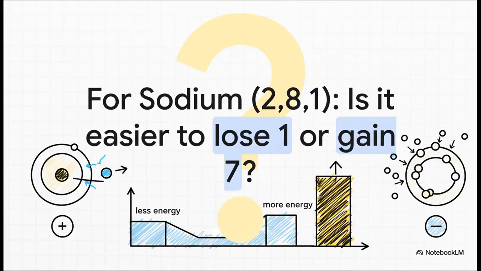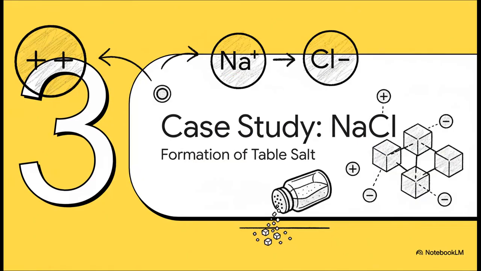It's really a simple matter of energy. Losing one electron is far, far easier than trying to find and gain 7 more. And this is the key reason why metals always tend to lose electrons. So the crucial question is, what happens when a metal that wants to give an electron meets a nonmetal that wants to take one? Let's see this process in action with a very common example: table salt, or sodium chloride.